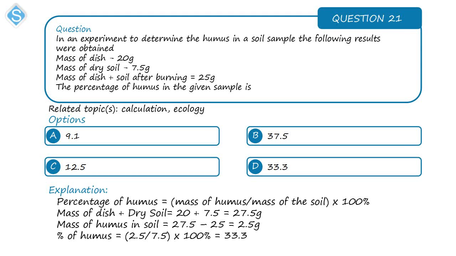2.5. So the percentage of the humus then is the mass of the humus, which we calculated to be 2.5, divided by the mass of the soil, which we have been given here as 7.5. Then multiply this by 100. So this will be 1/3 times 100, and that is 33.3. So the correct option is option D.